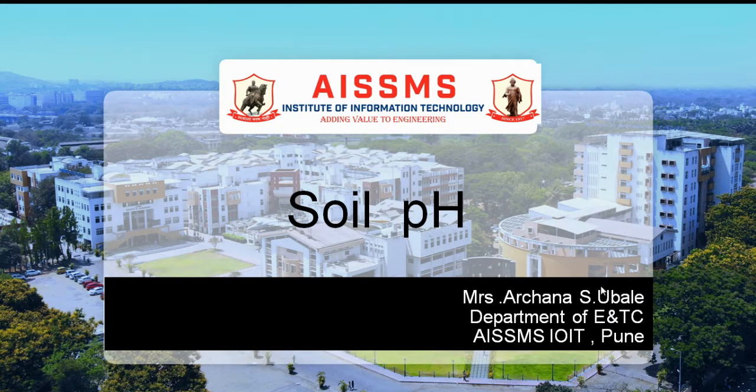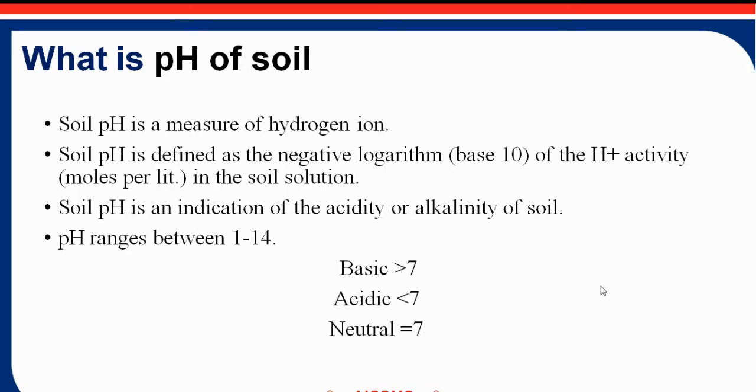In this video, I am going to explain about the soil pH. Soil pH is nowadays a very important factor in modern agriculture. So we are going to see what is the pH of the soil. Soil pH is a measure of hydrogen ions. Soil pH is defined as the negative logarithm of hydrogen ion activity, in moles per liter, in the soil solution. So soil pH is an indication of whether the soil is acidic or alkaline.